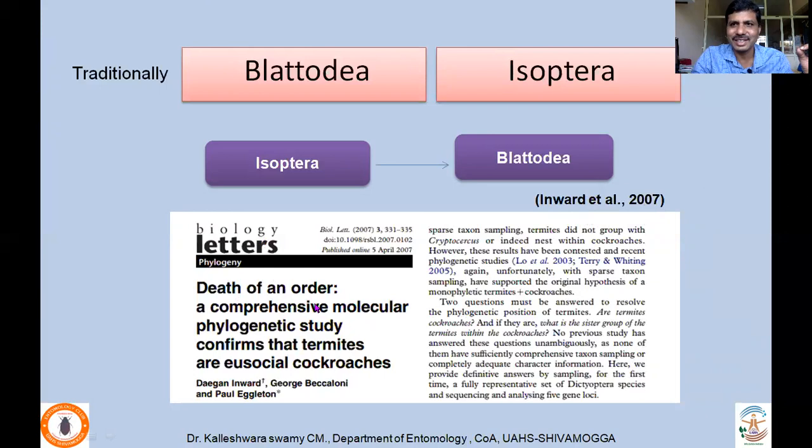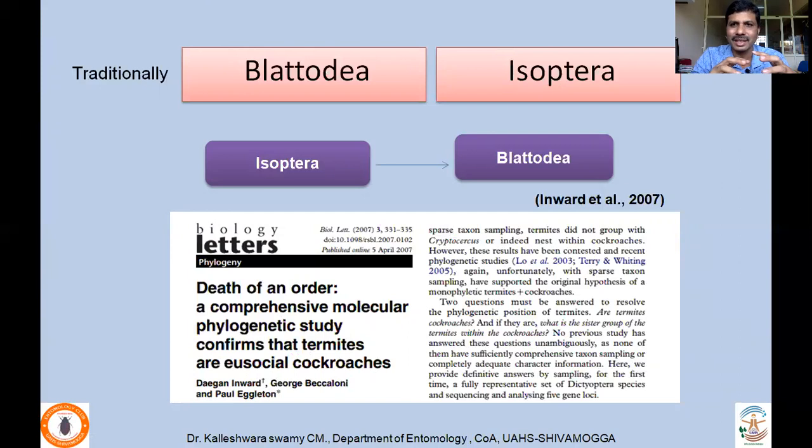Okay, so that means termites have lost the order status. Death of an Order: a comprehensive molecular phylogenetic study confirms that termites are eusocial cockroaches, wherein they asked a question: are termites cockroaches? And if they are, what is the sister group of termites within cockroaches? Okay, it was long believed that termites are close to cockroaches, but through the evidences, they proved that they should be placed within the cockroach order.